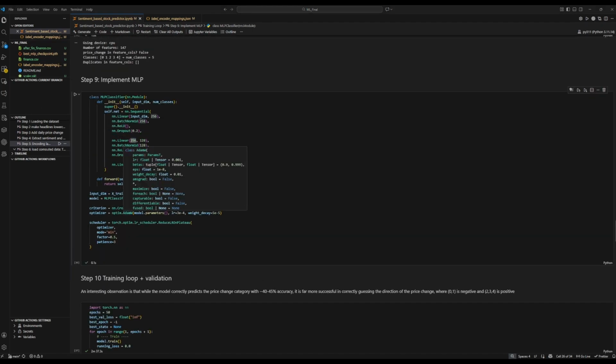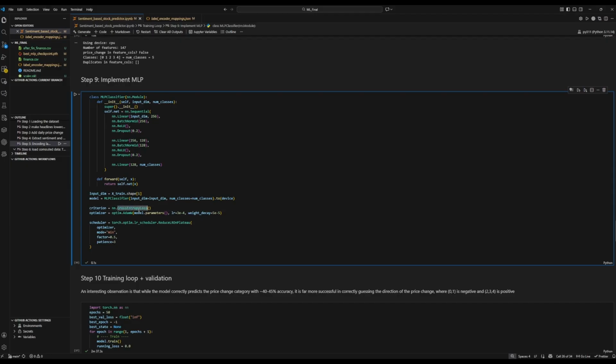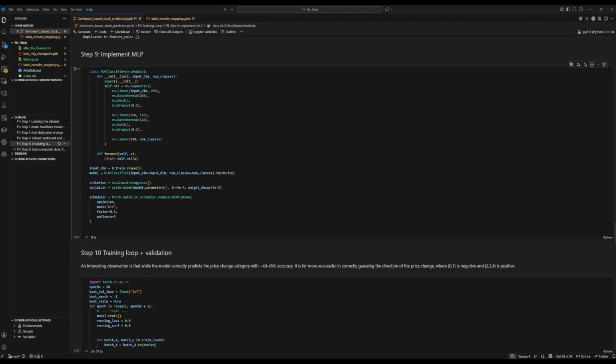And over here, we are using cross entropy loss as our loss function since we are doing classification with an MLP. And then we are using AdamW since this is superior to the Adam optimizer. We are also using the scheduler.